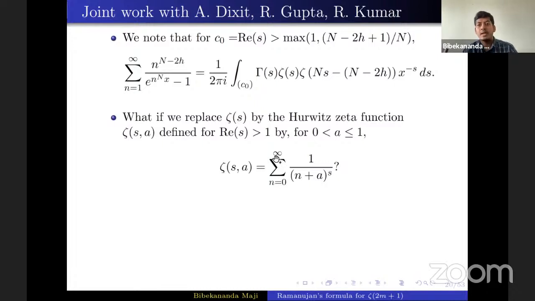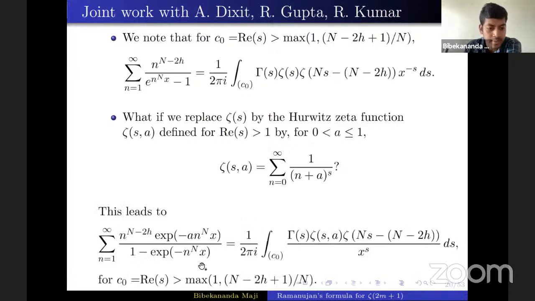But the problem is that Hurwitz zeta function does not enjoy an Euler product, whereas the Riemann zeta function has a nice Euler product and a nice functional equation. Although Hurwitz zeta function does satisfy a functional equation, it is not so symmetric. So it was quite challenging to find the proper generalization in the case of Hurwitz zeta function. First, this Lambert series will get generalized in this way, and in the right-hand side line integral, this Riemann zeta function will get replaced by Hurwitz zeta function.